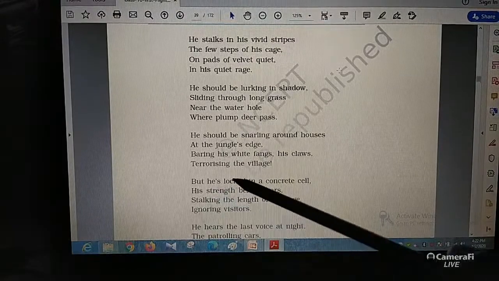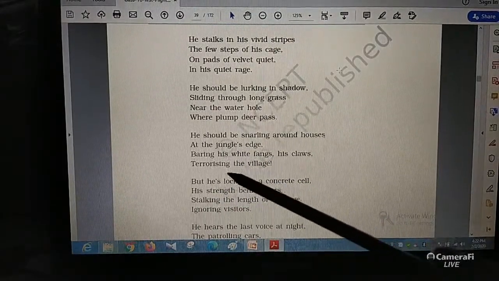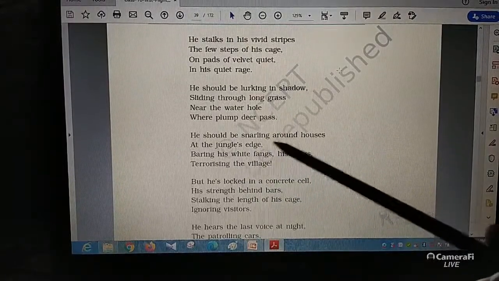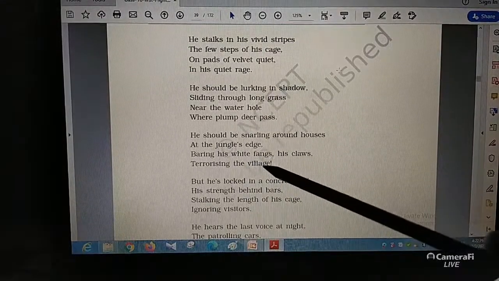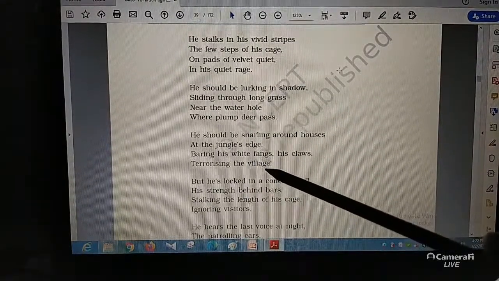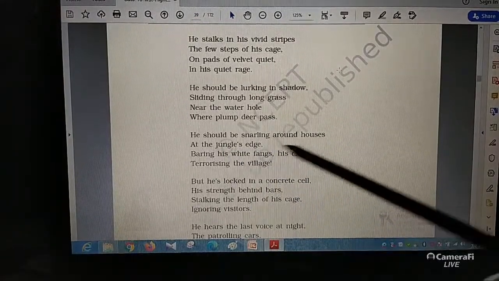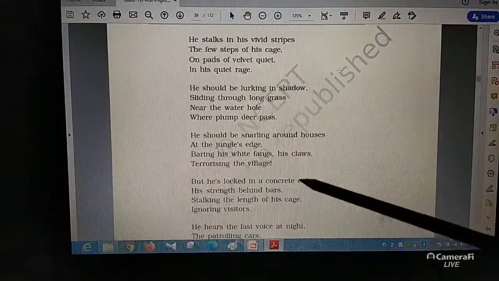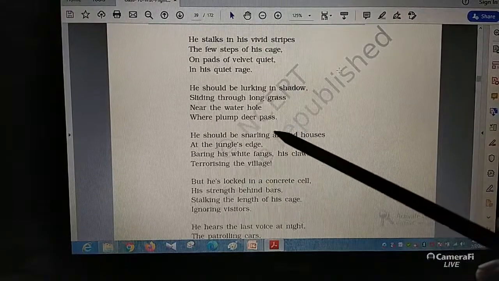The tiger is terrorizing the village basically with his white teeth and his white claws, and he is snarling around the houses at the end of the jungle. He is showing his white teeth and claws, and that is how he is terrorizing the village.